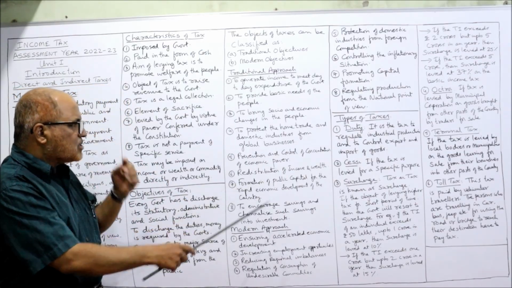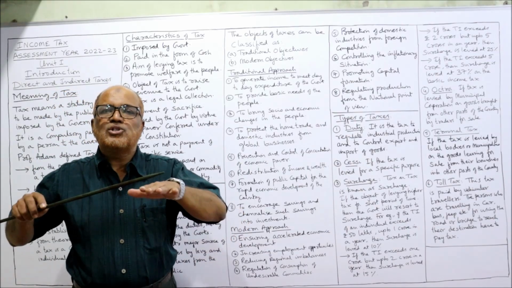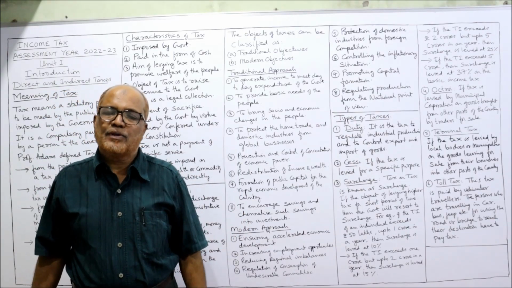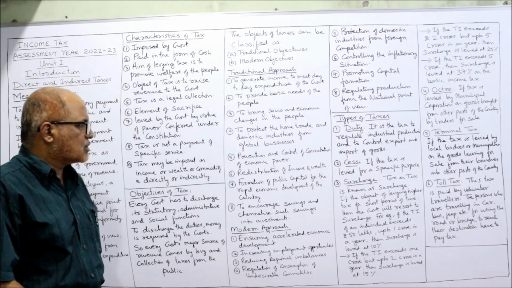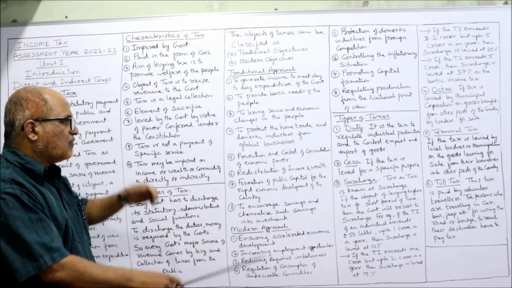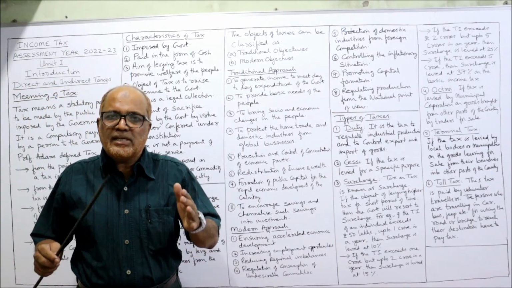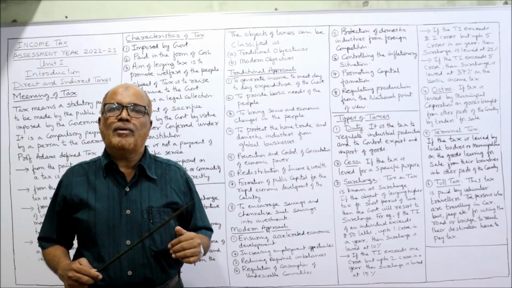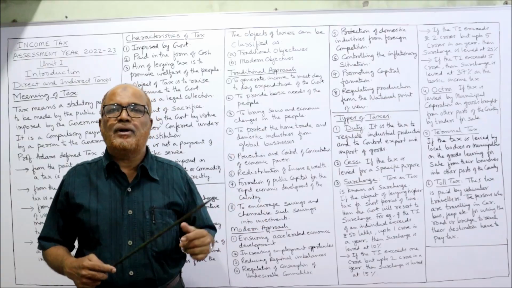Next one is redistribution of income and wealth. The income and wealth of the country should be distributed among the people so that the gap between rich and poor is reduced. Next one, formation of public capital for rapid economic development of the country. By using these taxes, the government will make the capital formation for the economic development of the country.